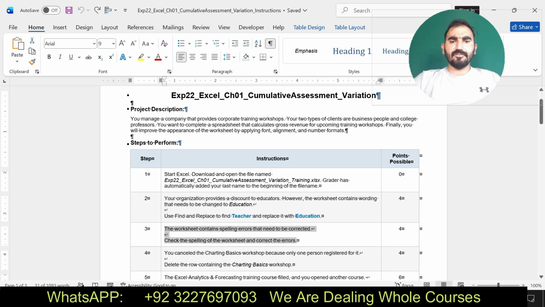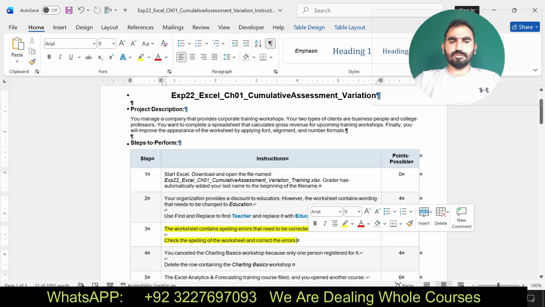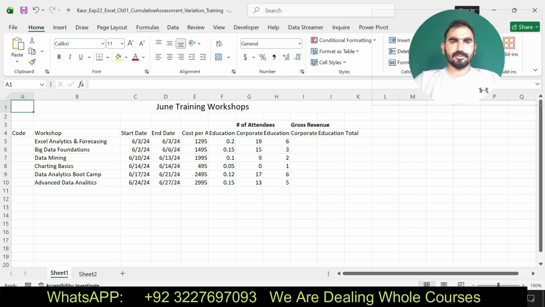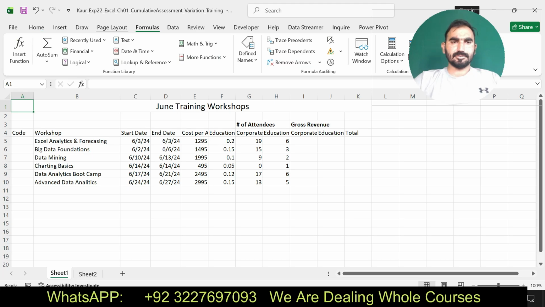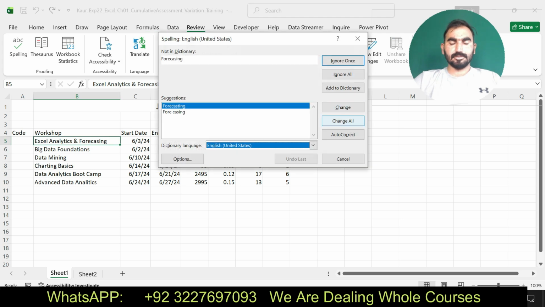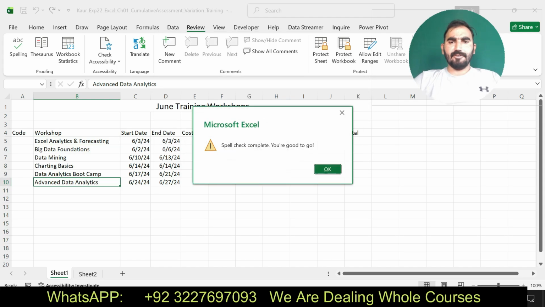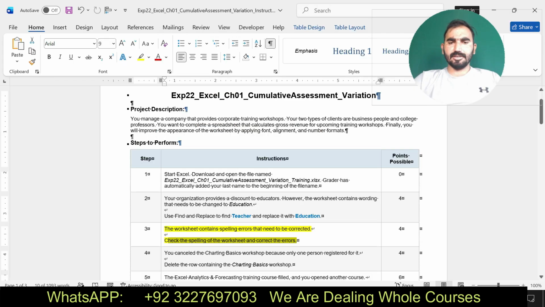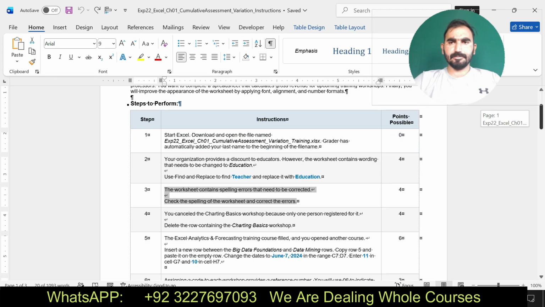Check the spelling of the worksheet and correct the errors. Change all. I have found and corrected the misspelled words. Now I am going to move to my next step.